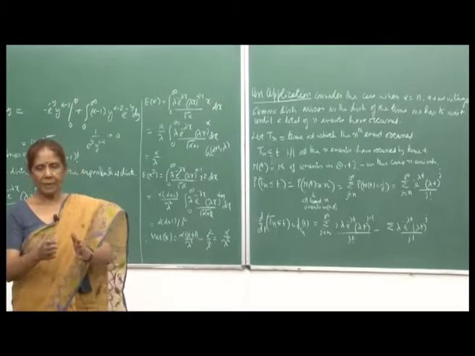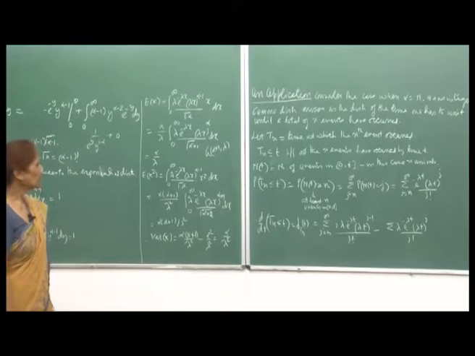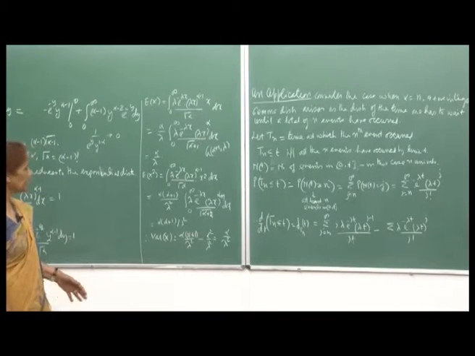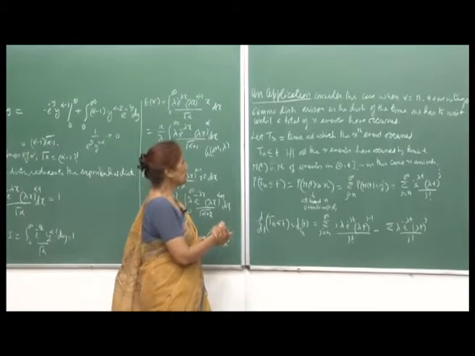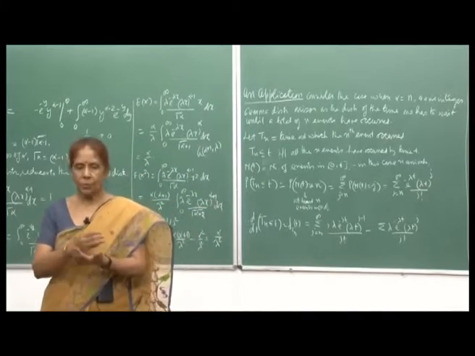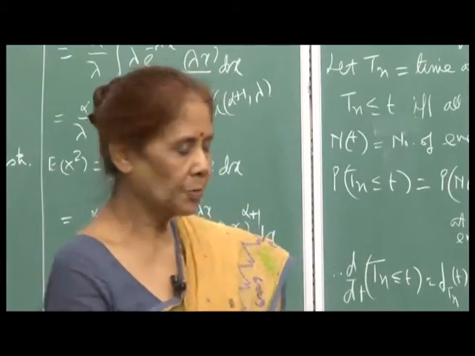Then the total time would be the sum of that many independent, exponentially distributed random variables. This is the idea. So what I am trying to show you is that the gamma variable is actually the time one has to wait till all people ahead of you have been serviced and you have also been serviced.